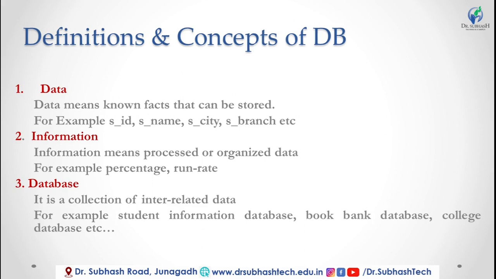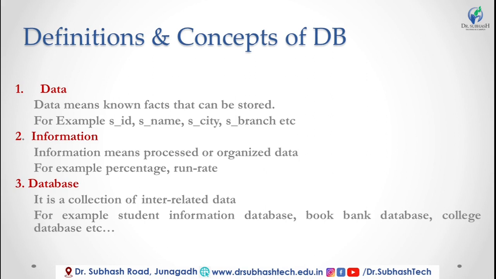If a student information database contains information like student ID, student name, city, branch, all these columns are interrelated to each other. In the database, there is no column like run rate or another column which is not related to student information.